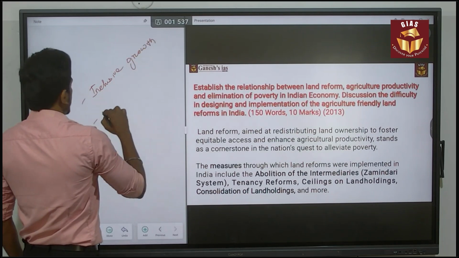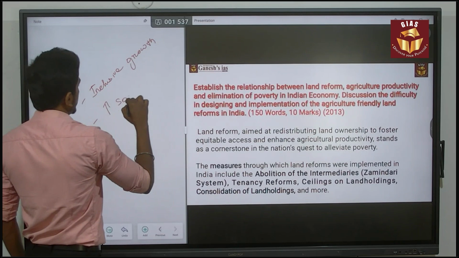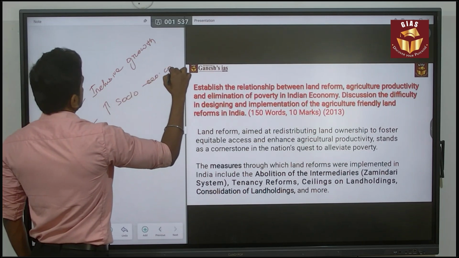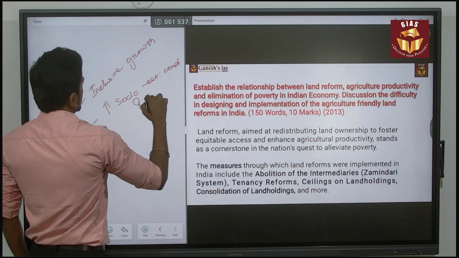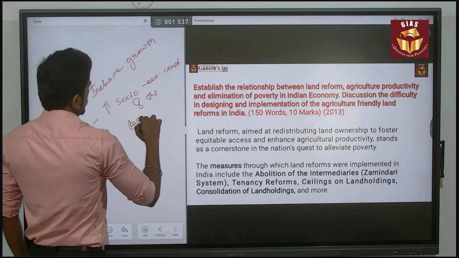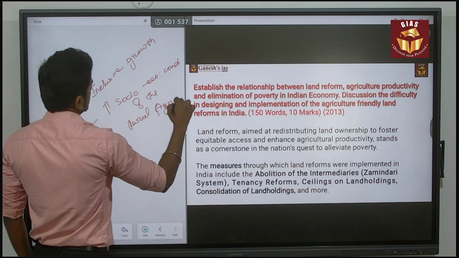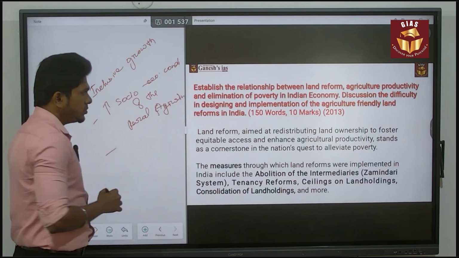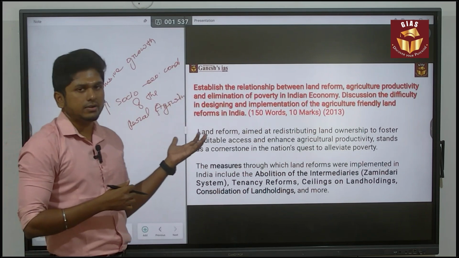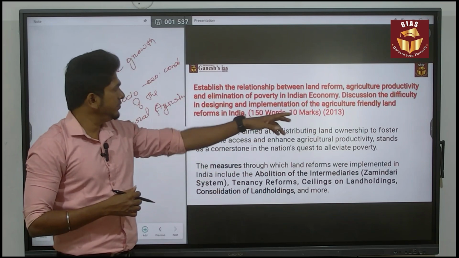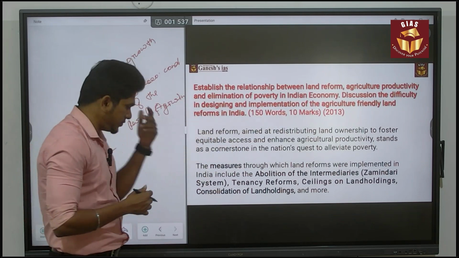At the same time, it will enhance the socio-economic conditions of the rural agrarian society. So these are the benefits of the land reform. Now you have to speak about the issues or difficulties in designing and implementation of the land reform.